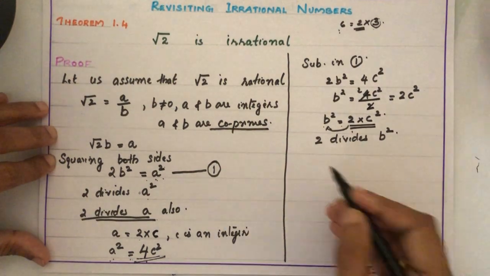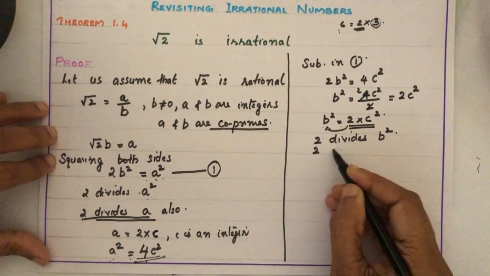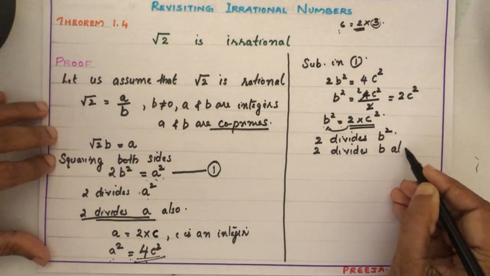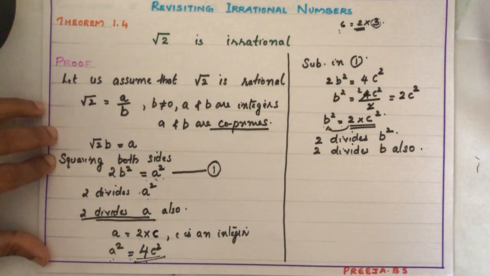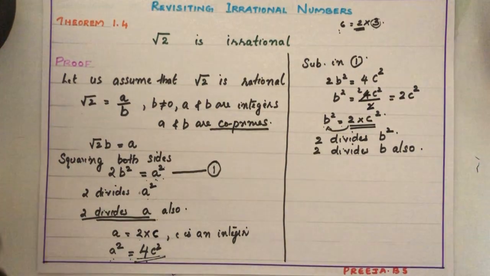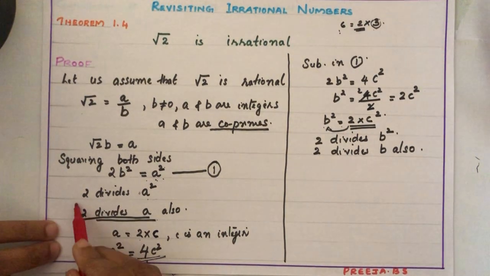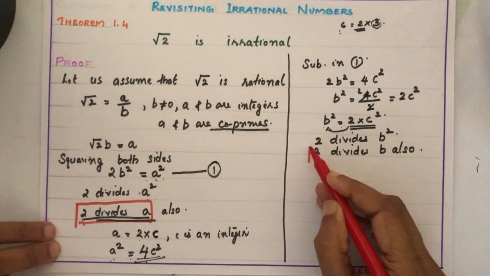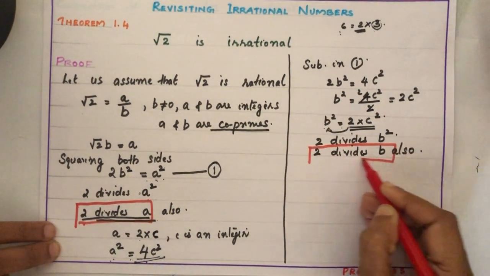So by theorem what we can say? 2 divides b also. Isn't it? So here again what we got? Here we got 2 divides a and here we are getting 2 divides b.